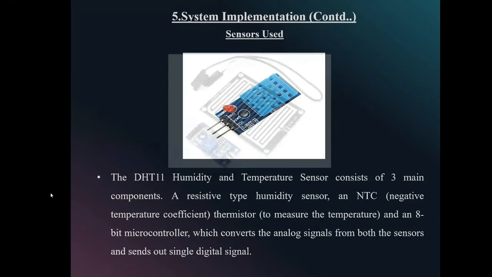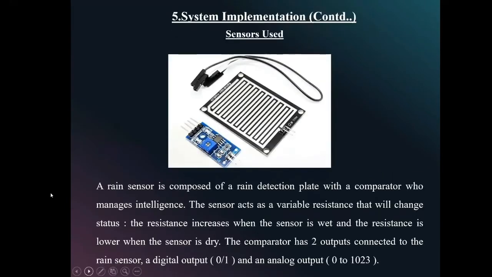Next is the rain sensor, which is composed of a rain detection plate with a comparator which manages intelligence. The rain sensor is basically a board on which nickel is coated in the form of lines. It works on the principle of resistance. The sensor acts as a variable resistance that will change status. It is a resistive dipole that shows higher resistance when wet and lower resistance when dry. The comparator has two outputs connected to the rain sensor: a digital output and an analog output.